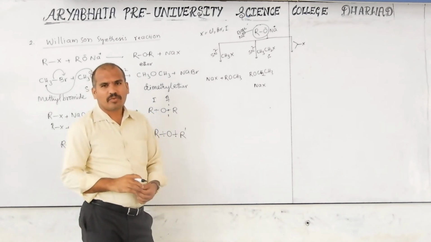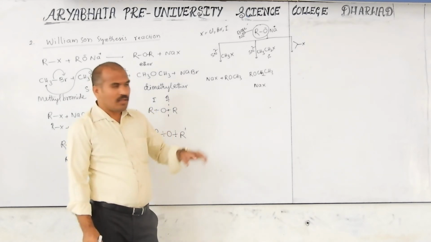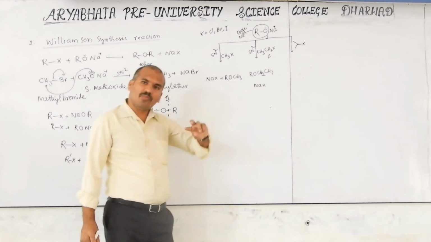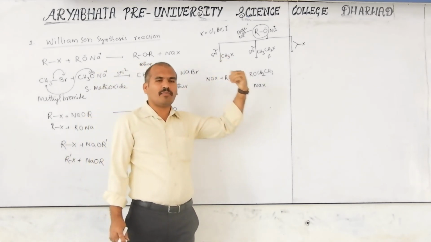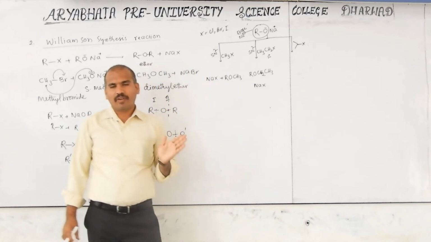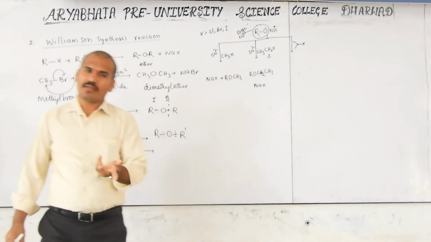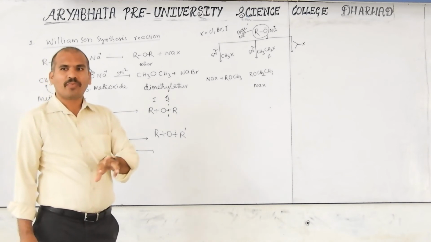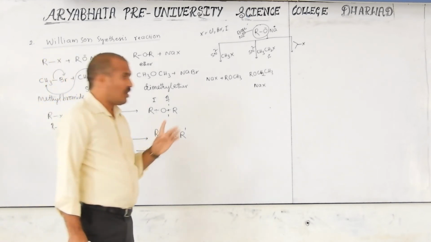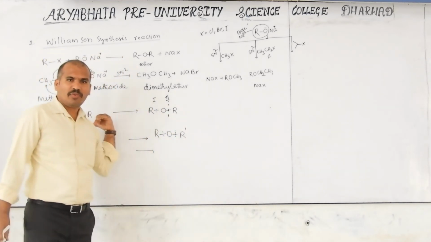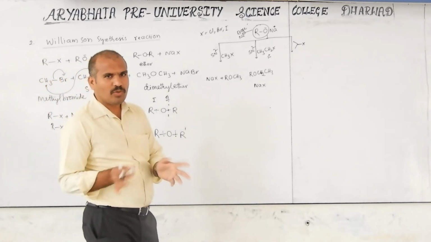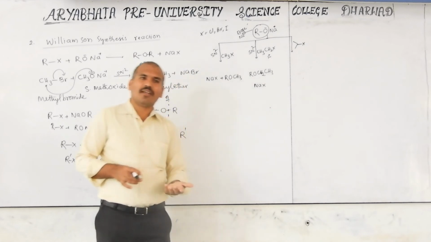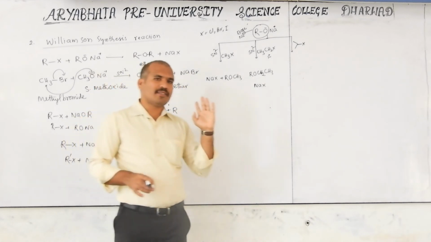Now we are discussing which type of reaction forms the ether. It forms both, because when primary there is no discussion, it is compulsory SN2 reaction. When secondary or tertiary is there, it is both: elimination also, substitution also. Already I told you in the earlier reaction, when secondary is there, generally it goes to both reactions. But which is major? Elimination is always major over substitution.